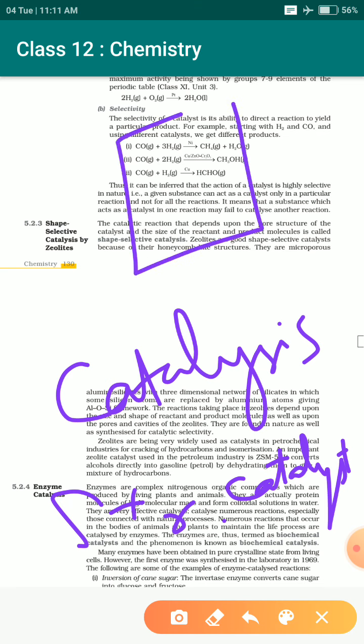The catalyst will always have pore formation over it. There will be small pores present in the catalyst so that the adsorption process can happen in a very easy way.